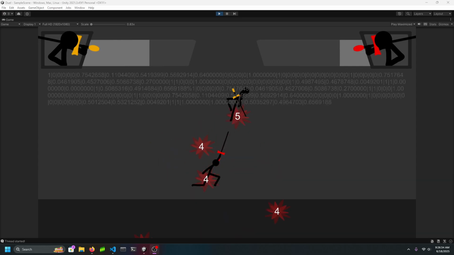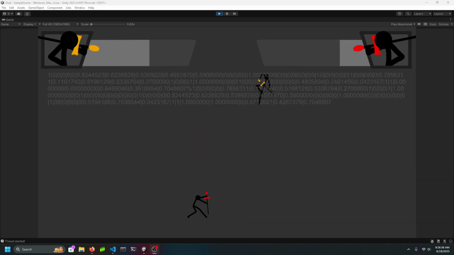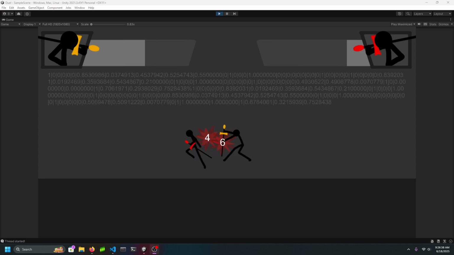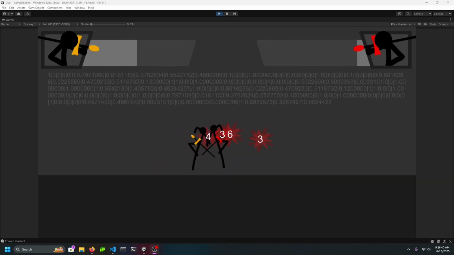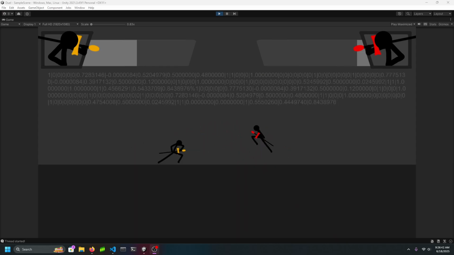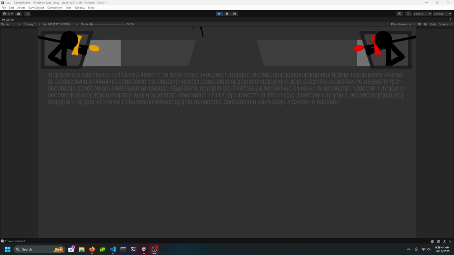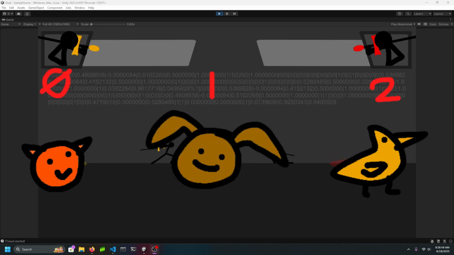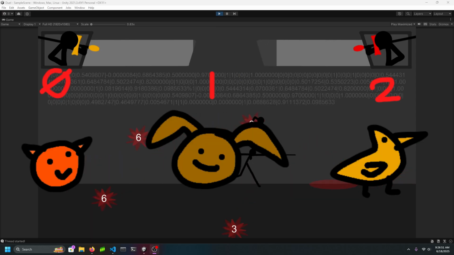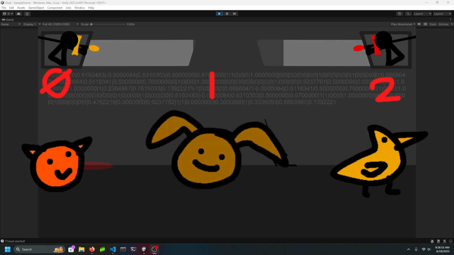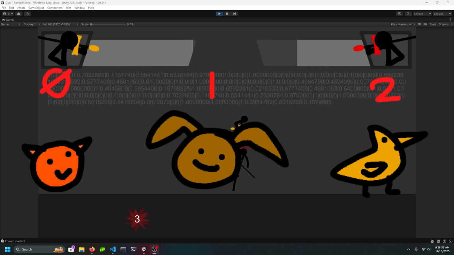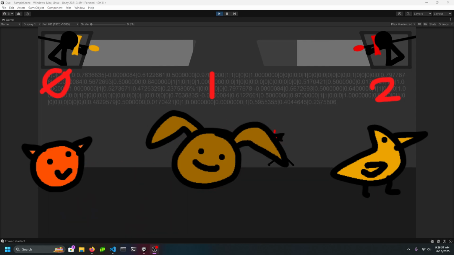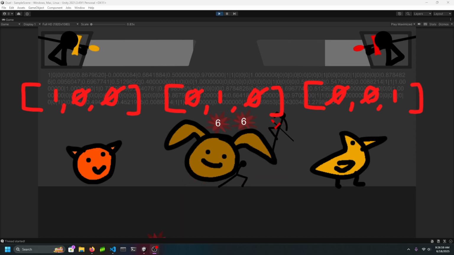Today, we're going to be breaking down a simple but super important concept in machine learning, which is called one-hot encoding. So basically, one-hot encoding is a method of converting categorical data into a vector format that machine learning models can understand. Let's say you have three classes: cat, dog, and bird. Instead of feeding the model cat equals 0, dog equals 1, or bird equals 2, we can instead one-hot encode it into vectors, where cat equals 1, 0, 0, dog equals 0, 1, 0, and bird equals 0, 0, 1.